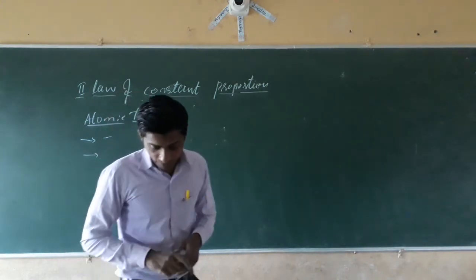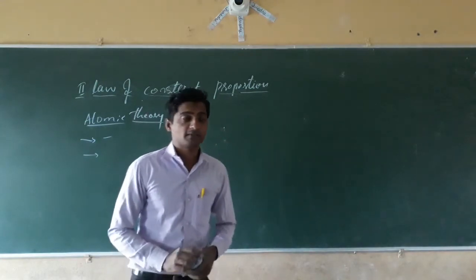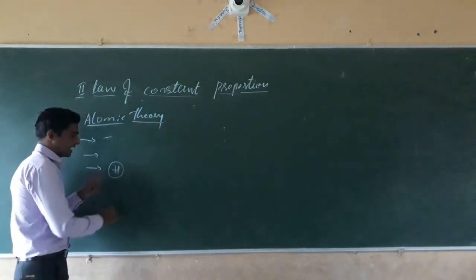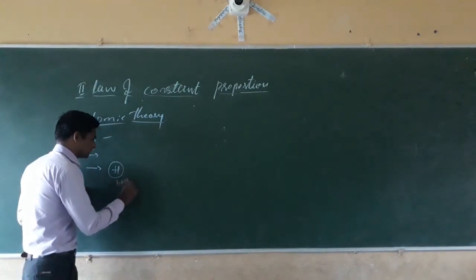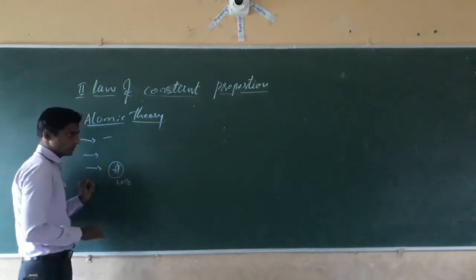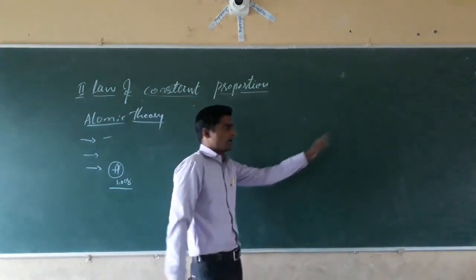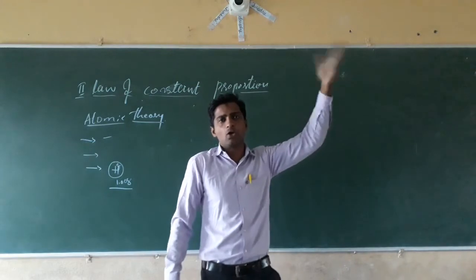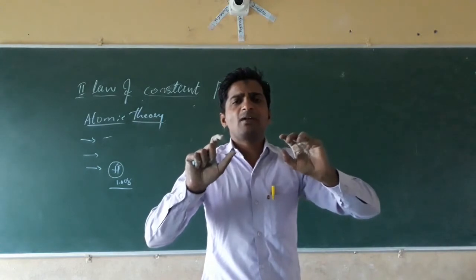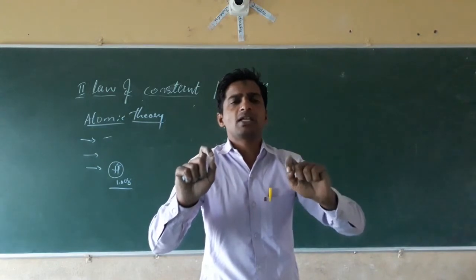Next, the third postulate: the atoms of a given element are identical in mass and chemical properties. For example, the atomic mass of hydrogen is 1.008, and it has one electron. The properties of hydrogen in India are that much. If we weigh the hydrogen atom in America or in England, it is also the same. It means the atoms of an element always have the same physical and chemical properties.